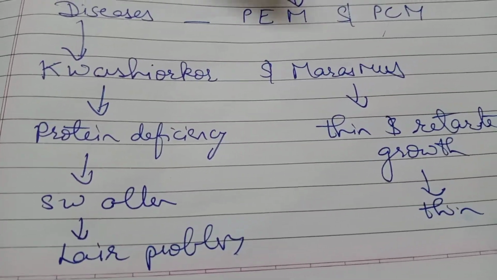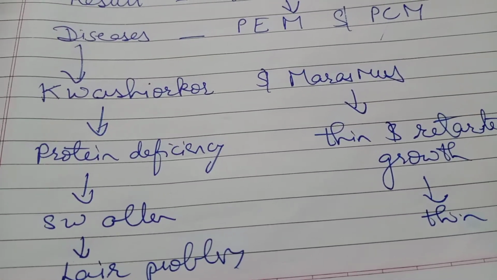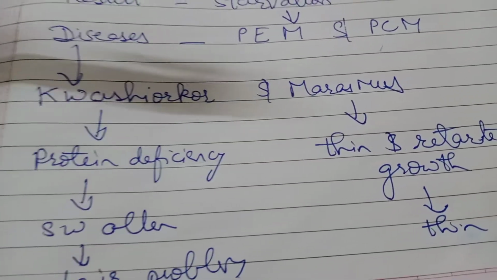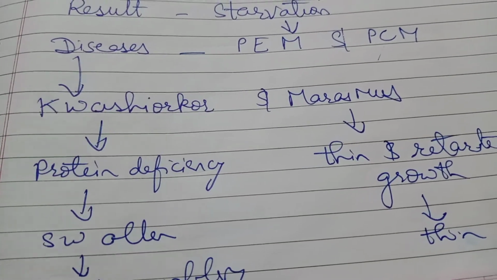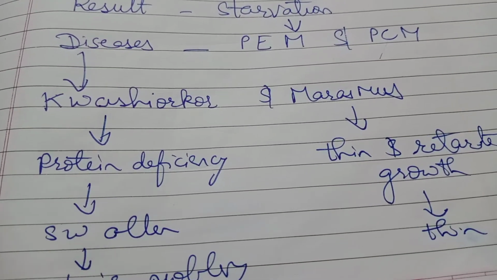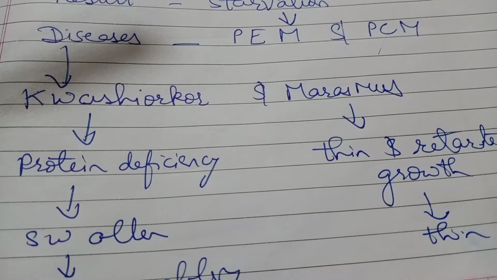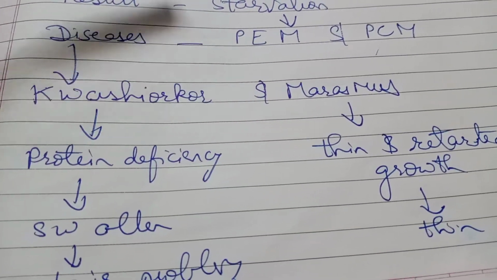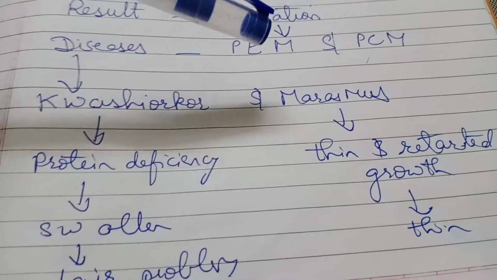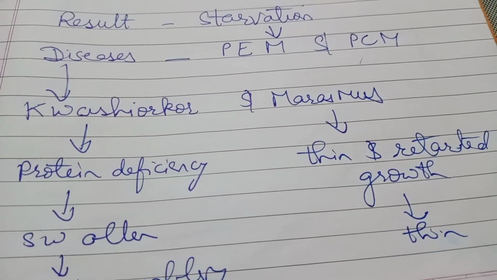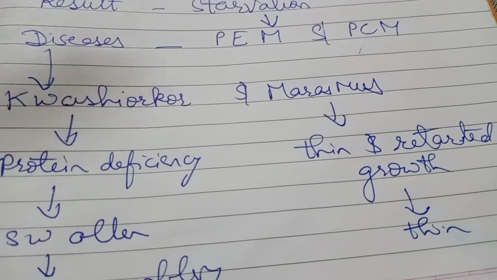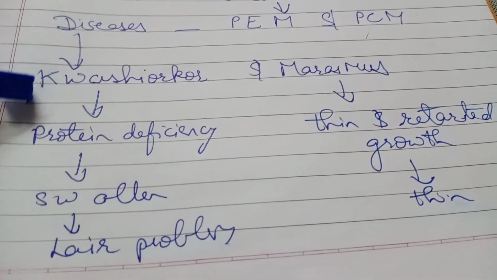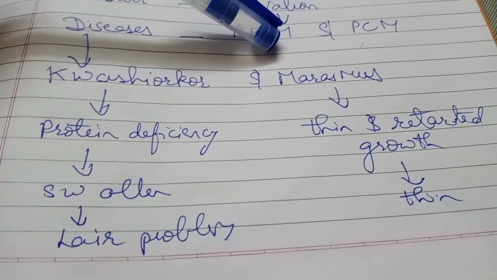So these are the two conditions which happen when there is malnutrition, means deficiency of food components, especially deficiency of carbohydrates, fats and proteins. Results in what? PEM and PCM. Protein energy malnutrition, protein calorie malnutrition. So that is the deficiency. Then diseases are caused which are called kwashiorkor and marasmus.